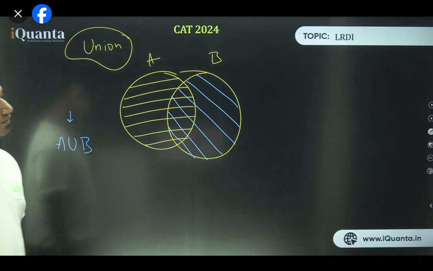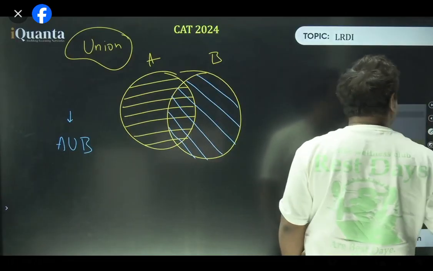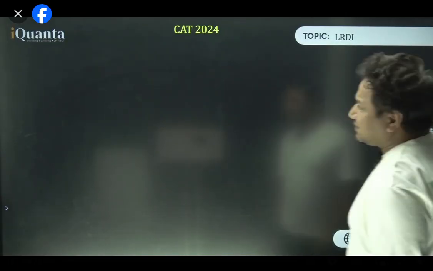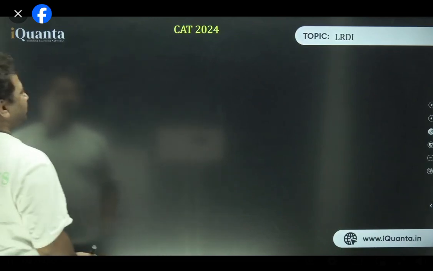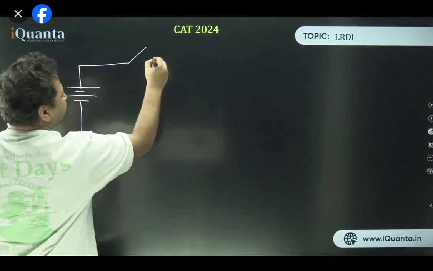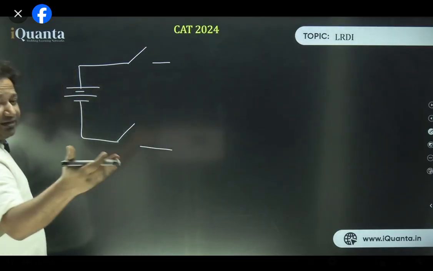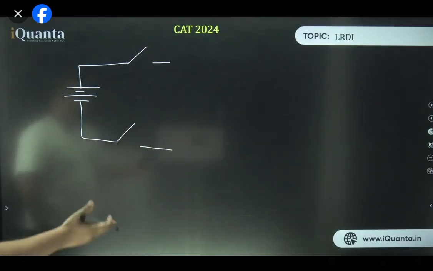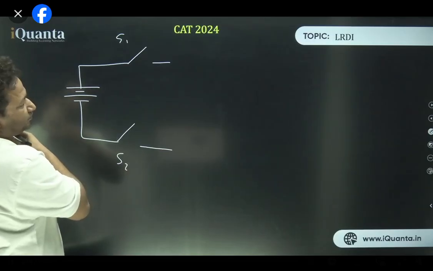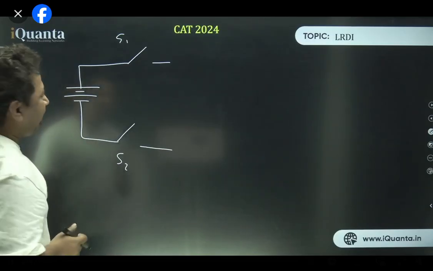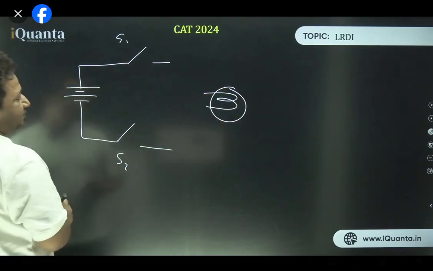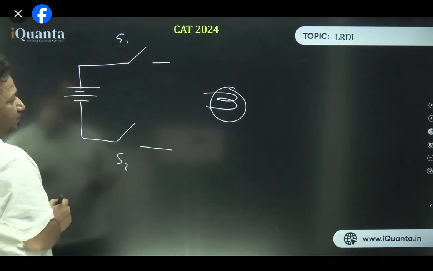Clear to everyone? And if you want more clarification, then I will do something very basic, very simple. I hope all of you love electricity, isn't it? Or at least you love lights. So tell me something. This is a battery. And this is a switch. I'm not doing a switch the way it is in your houses, but this is switch 1, this is switch 2. And there is a bulb. This is a bulb. Cool?